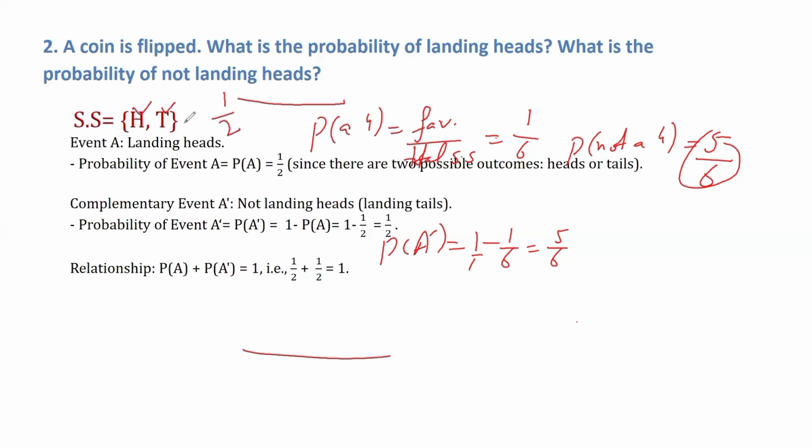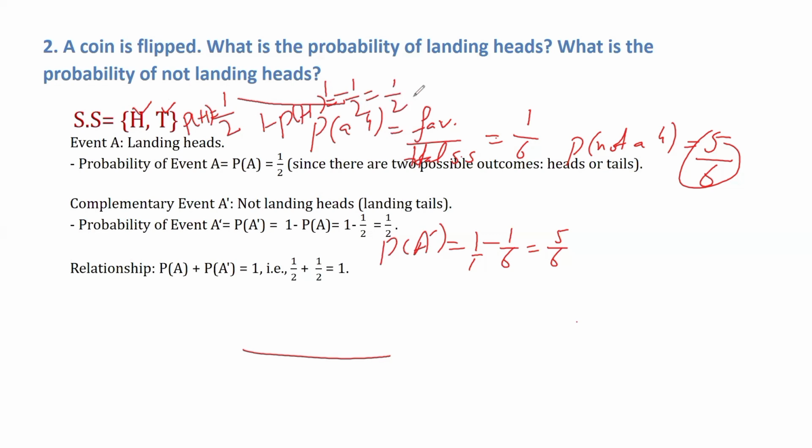So the probability of head is 1 by 2. For finding its complementary, we just take 1 minus the probability of head, which is 1 by 2 again, because 1 minus 1 by 2 is equal to 1 by 2.